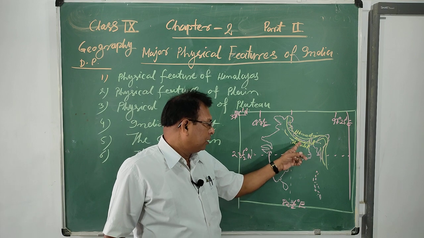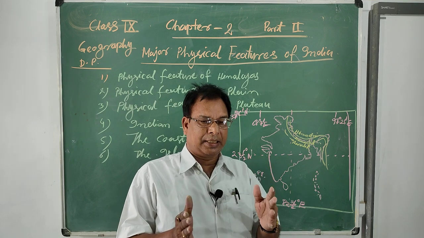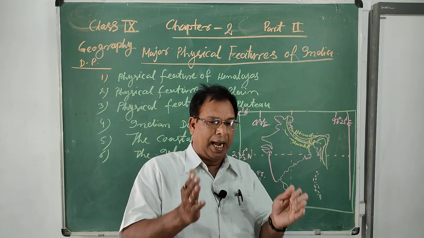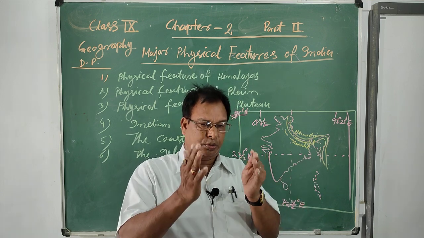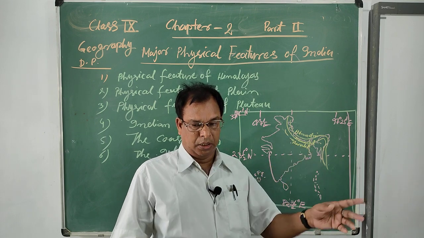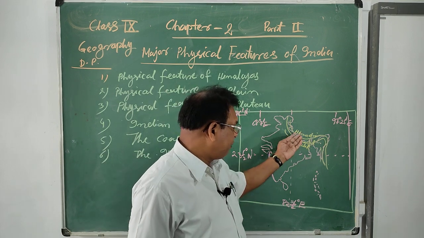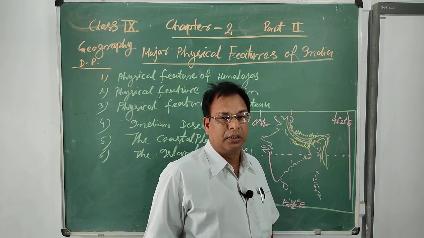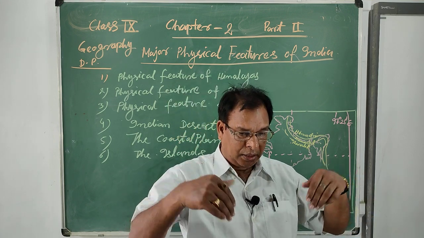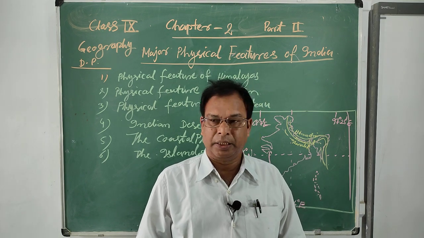The gaps between the two big, high landmasses of the Himalayan ranges are known as passes, different passes. The uplifted portion is known as the anti-syncline, and the falling down portion of the Himalayas is known as the syncline.